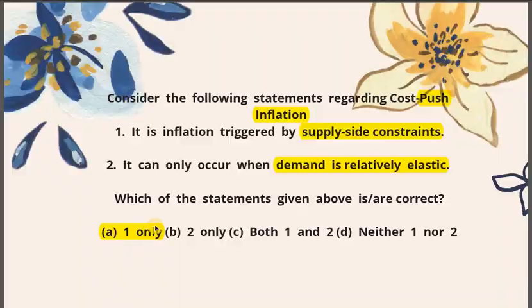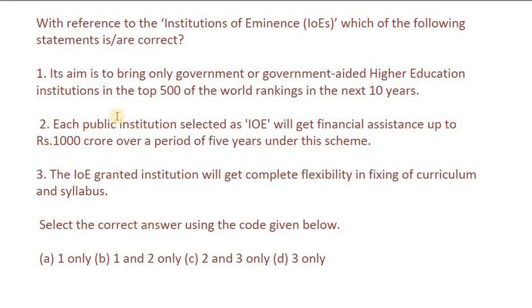Now herein there is just one more point, although it was not very important, but I thought of clarifying it once again. So basically, when we were talking about the institutions of eminence, so I stated that each public institution would be getting 1,000 crore. Now herein, please do emphasize upon this keyword, that is each public institution, because I was going through some of the test series, and therein they had just written that institution would be selected getting the 1,000 crore rupee, and then there is this tricky point that it is not the institution, it is just the public institutions and not the private ones. So, it's so tricky, everything is so tricky.